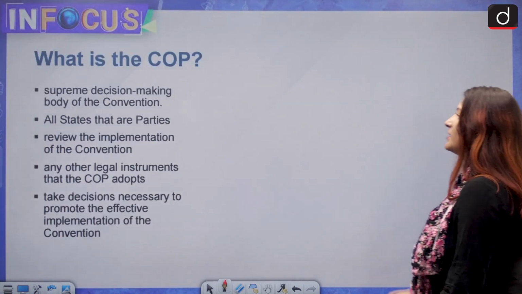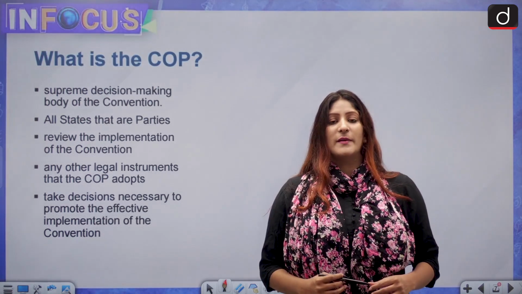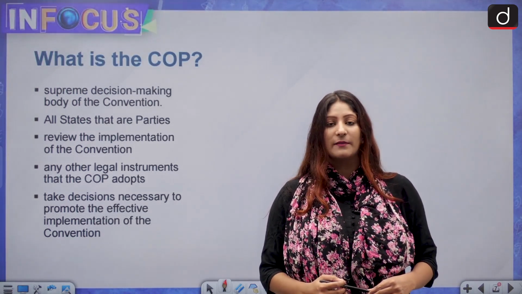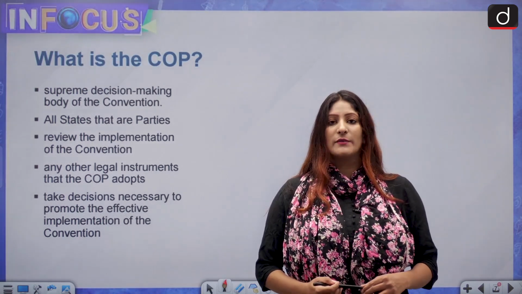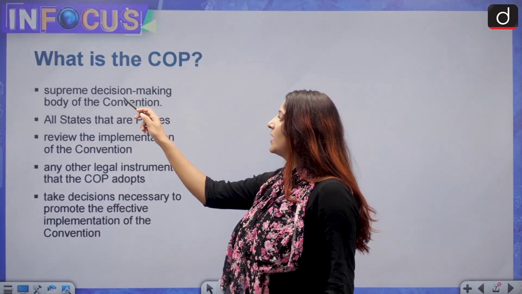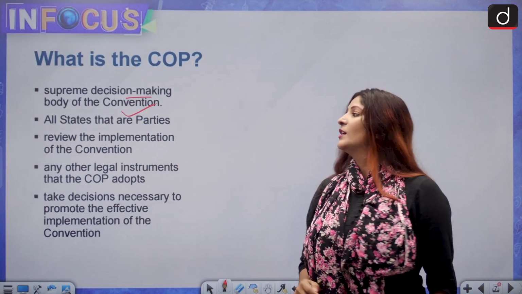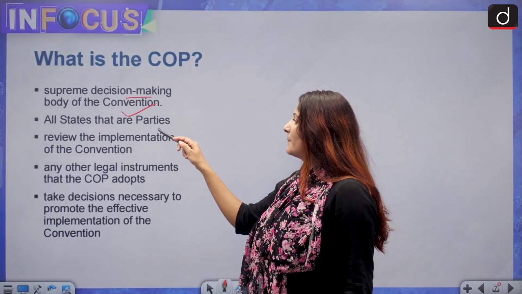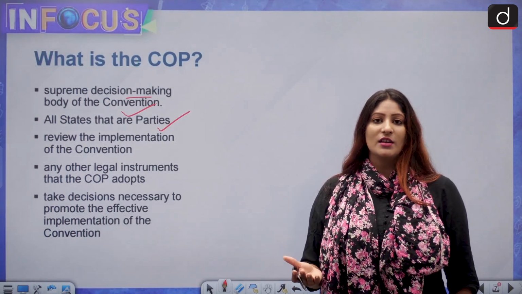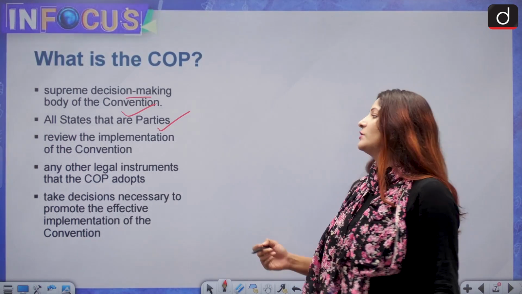Let's move ahead and talk about Conference of Parties. The current Conference of Parties with respect to climate change is under UNFCCC, United Nations Framework Convention on Climate Change. And this is the supreme or the highest decision-making body of the UNFCCC. All states that are parties to this particular convention are a part of the COP. They are represented through COP.